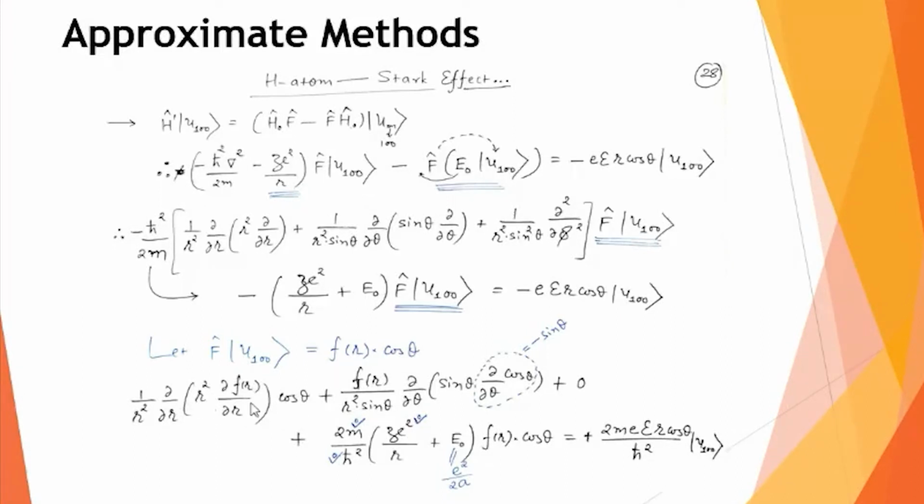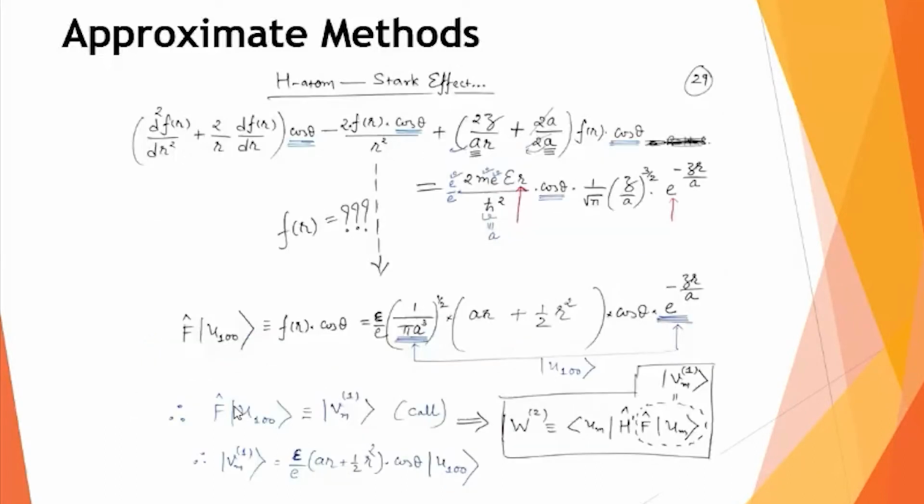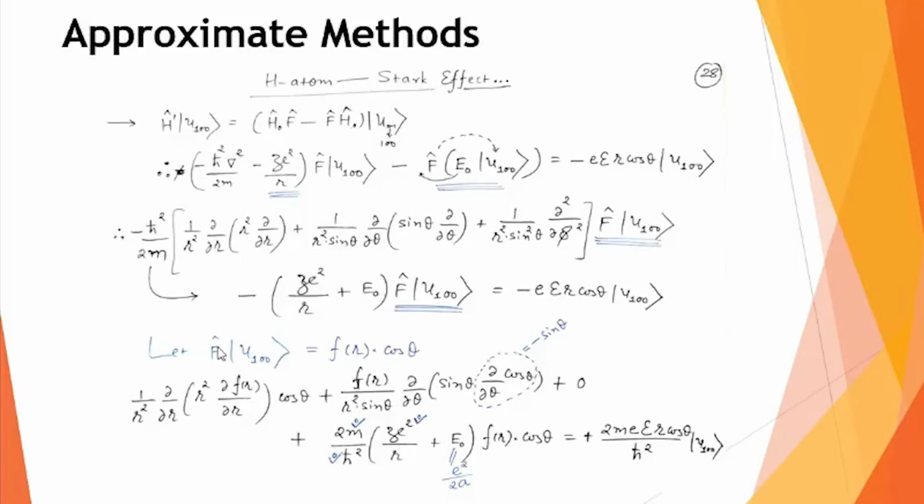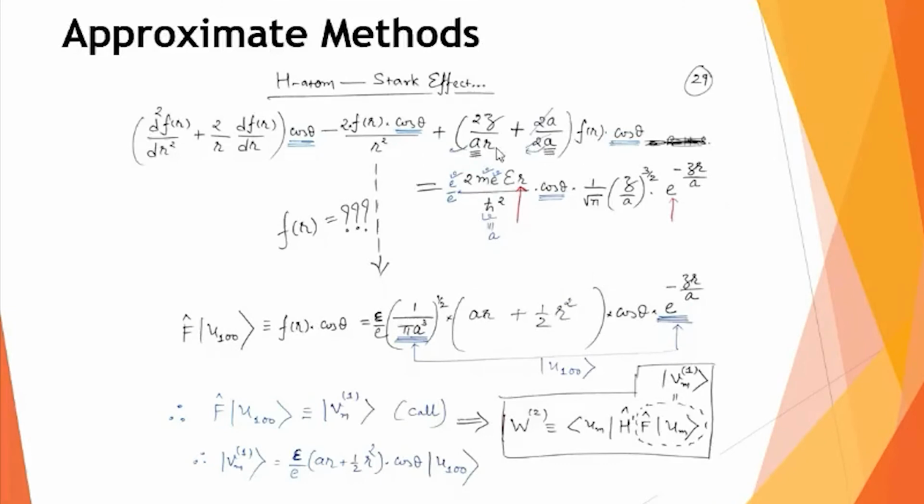Everything is differentiation with respect to r, and therefore instead of del square f by del r square, now I have written d square f by dr square. Of course, cos theta is there, but it is a constant for this term. Similarly, the second term was all about theta, so I can write like this. So this is the term which I get by substituting the operation of f on u100 as fr cos theta. My result will be like this.